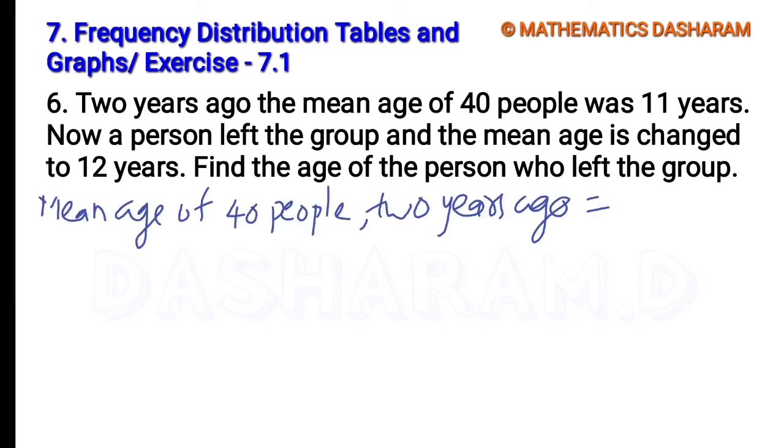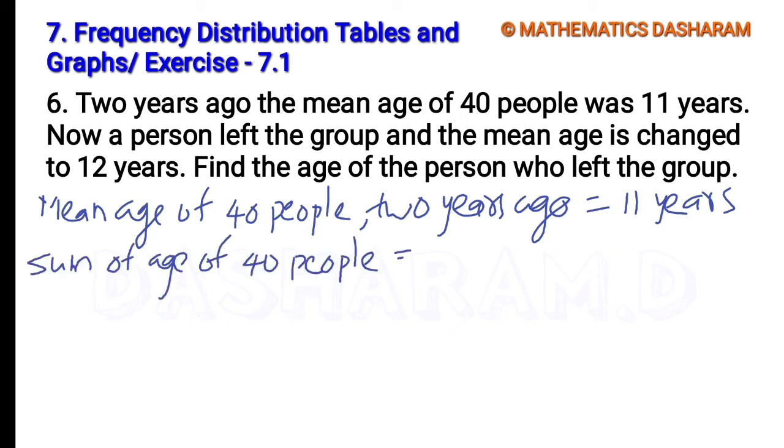The mean age of 40 people 2 years ago is 11 years. Let's find the sum of the ages of the 40 people. It equals the mean multiplied by the total number of observations. Mean 11, total 40 people, 40 into 11 is 440 years. So this 440 years is the sum of the ages of 40 people 2 years ago.